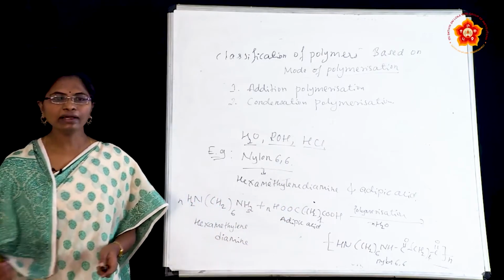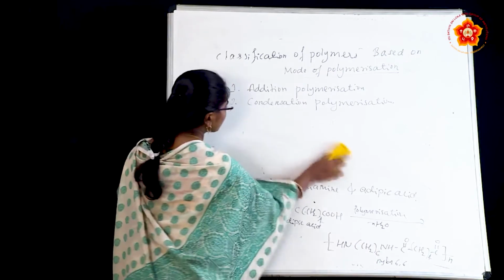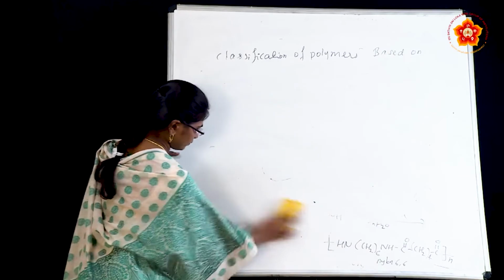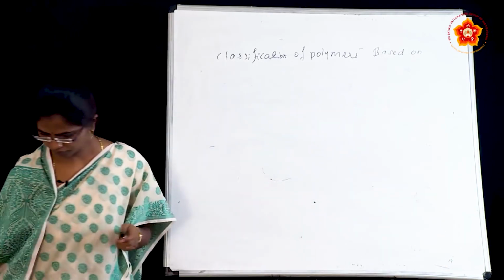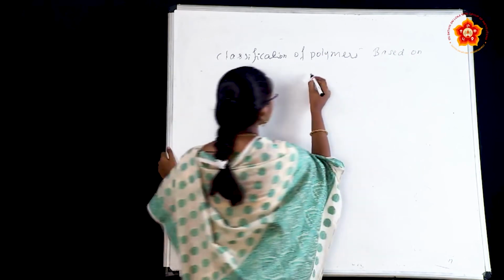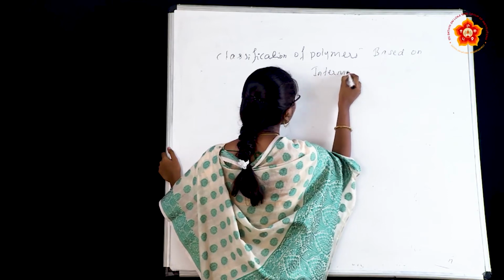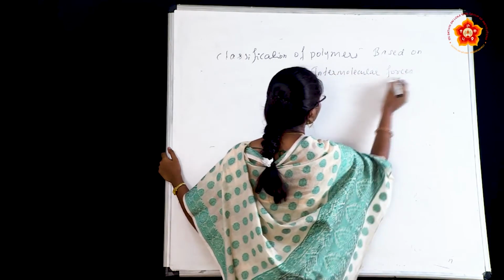So next one, the classification based on intermolecular forces.